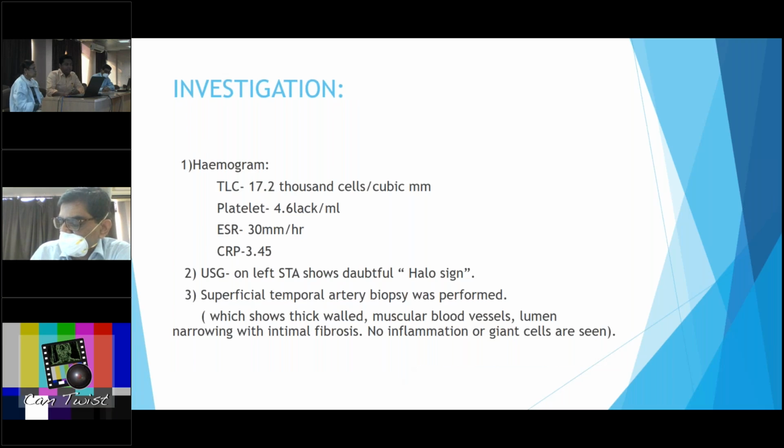On investigation, hemogram showed raised level of TLC, that is 17.2 thousand cells per cubic mm. Platelets were also raised, 4.6 lakh per cubic mm. ESR and CRP were also raised, around 30 and 3.45 respectively. On USG, the left-sided STA shows a doubtful halo sign. Superficial temporal artery biopsy was performed, which showed thickened-walled muscular blood vessels, lumen narrowing with intimal fibrosis, but no inflammation or giant cells were seen.